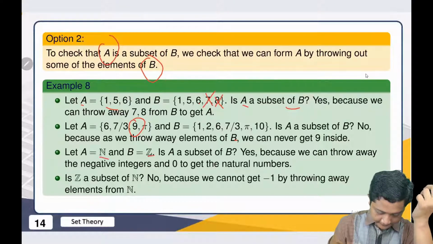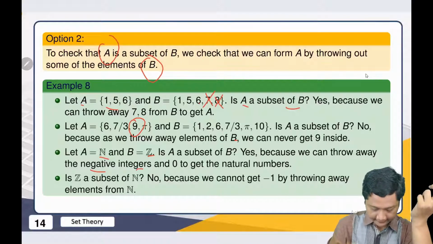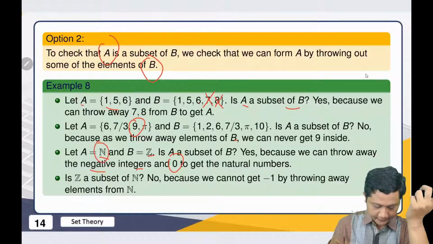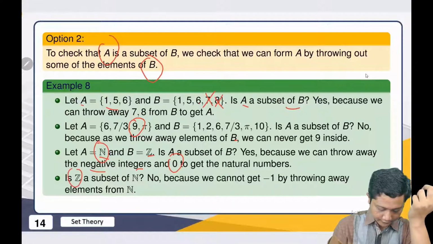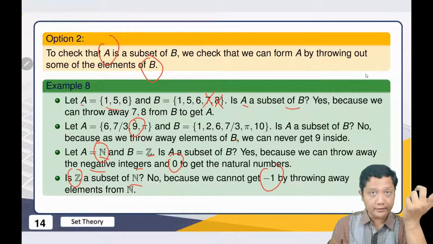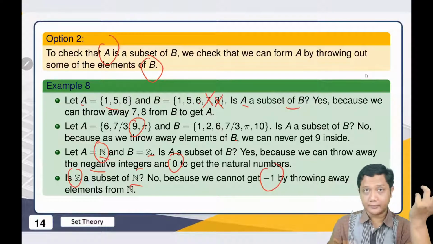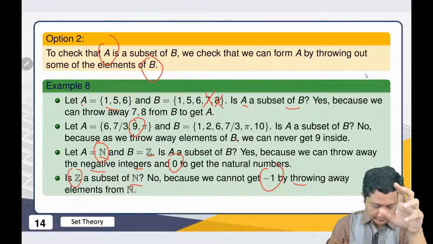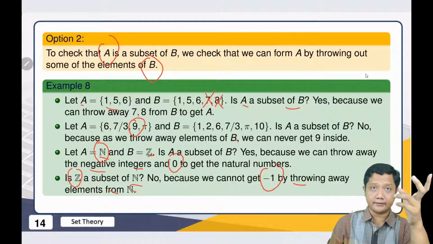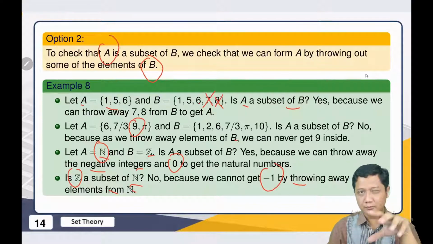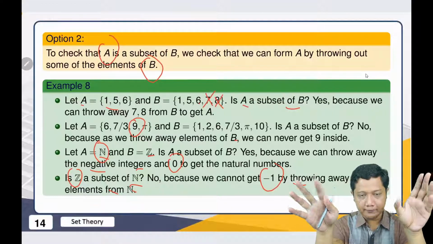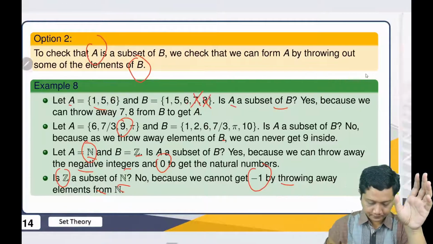And N and Z, yes, because we can throw out all the negative integers, and then we also throw out 0, and we get the natural numbers. And this one, of course, no. Why? Because we cannot get -1 or -2, all the negative numbers, by throwing out elements from N. So I hope that explains how to see whether set A is a subset of B or not.